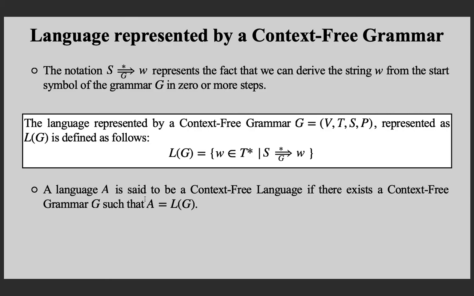Another example is the set of all palindrome words, which is a context-free language because we have a context-free grammar. And the third example that we discussed is the set of all strings with equal number of A's and B's, which is again a context-free language because we have a context-free grammar generating it.